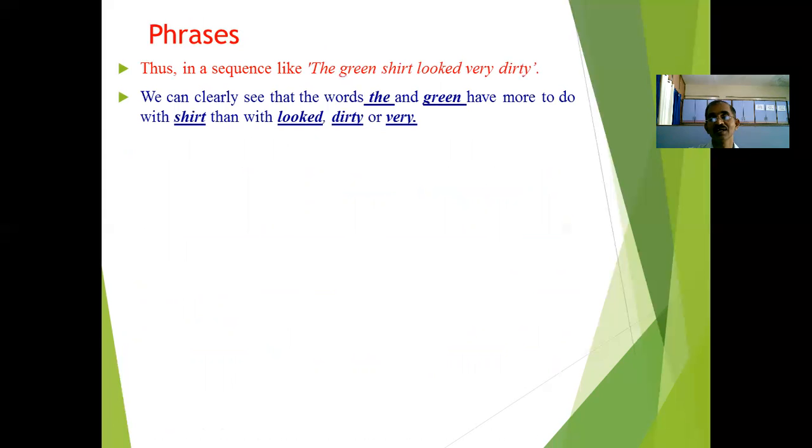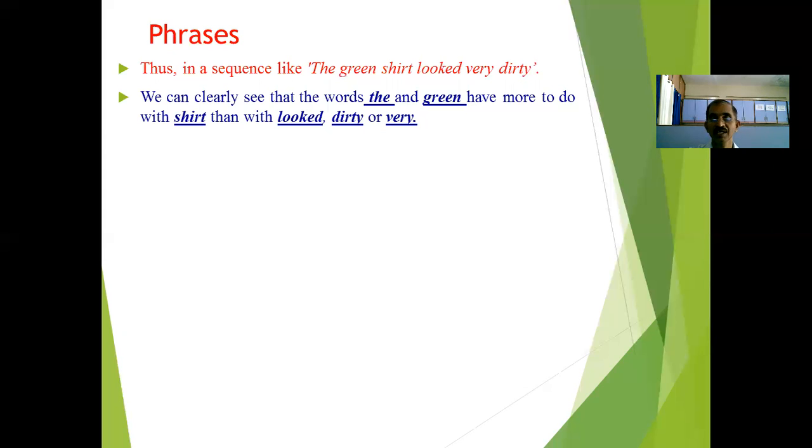Here we have taken that phrase in the beginning. The green shirt looked very dirty. Here we have one sentence which is grammatically correct and has meaning. It is meaningful. It has grammar. We can clearly see that the words "the" and "green" have more to do with "shirt". They relate more to the word "shirt".